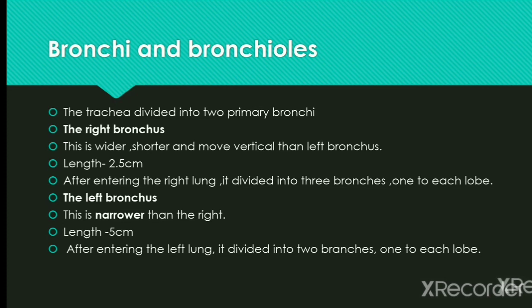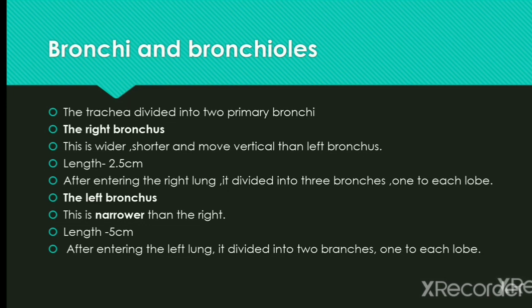The right bronchus is wider, shorter and more vertical than the left bronchus. The length of this bronchus is about 2.5 centimeters. After entering the right lung, it divides into three branches, one to each lobe. The left bronchus is narrower than the right. It is about 5 centimeters long. After entering the left lung, it divides into two branches, one to each lobe.